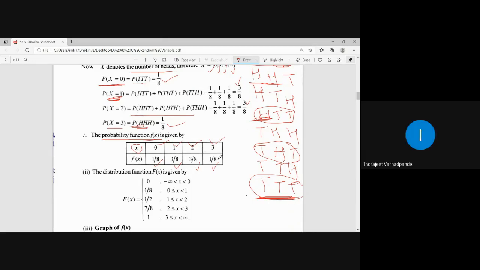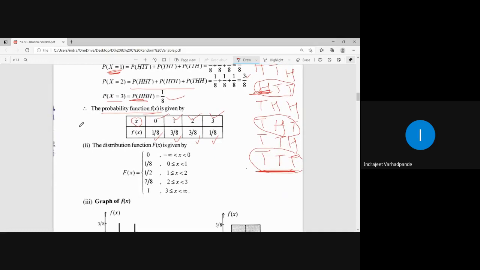So for how to derive the random variable from the given random experiment and how to assign them the numbers and the corresponding probability function. Now see the distribution. I told you it starts from minus infinity and ends at infinity. What is the first value in our table of random variable?